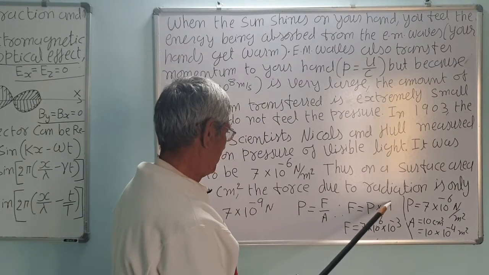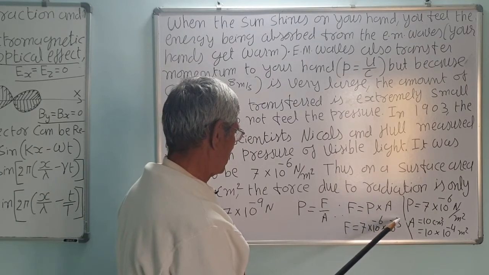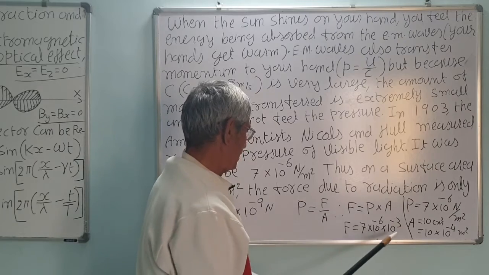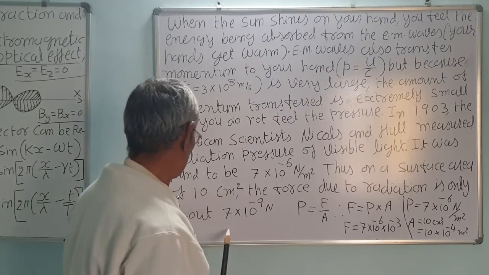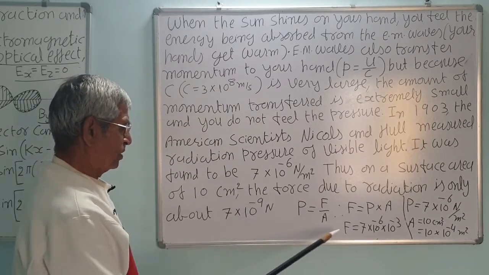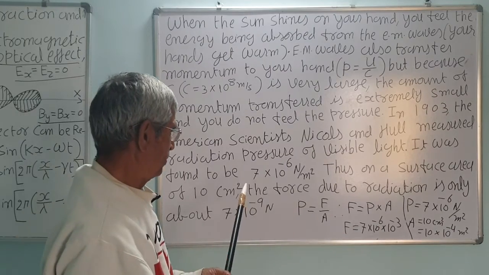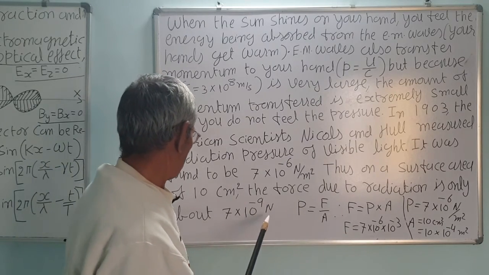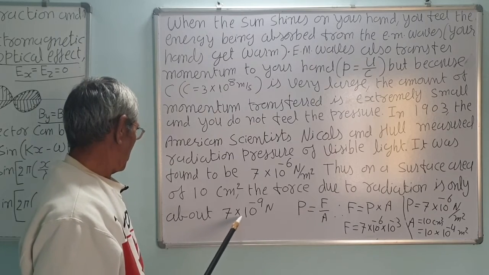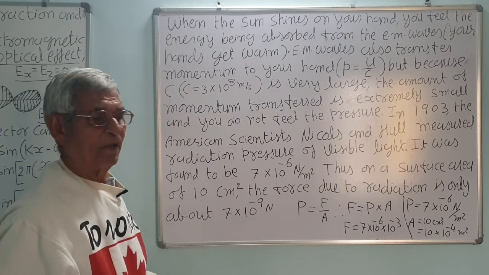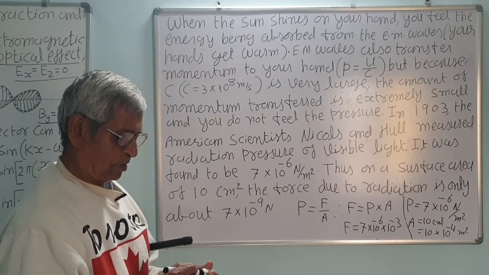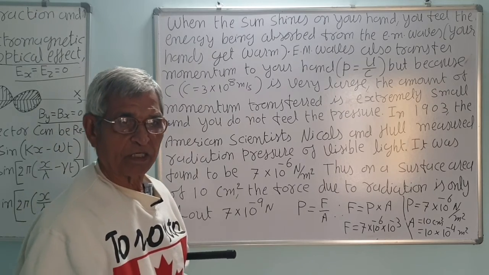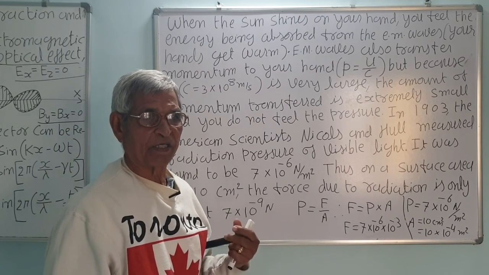It is P into A. So, minus 6 and minus 3, that is minus 9. So, 7 into 10 raised to minus 9 Newton. What is the unit of force? Newton, that we know. So, this is a very small pressure force, and we cannot feel it, but we feel the warmness. So, they exert pressure, and they carry energy and momentum also.